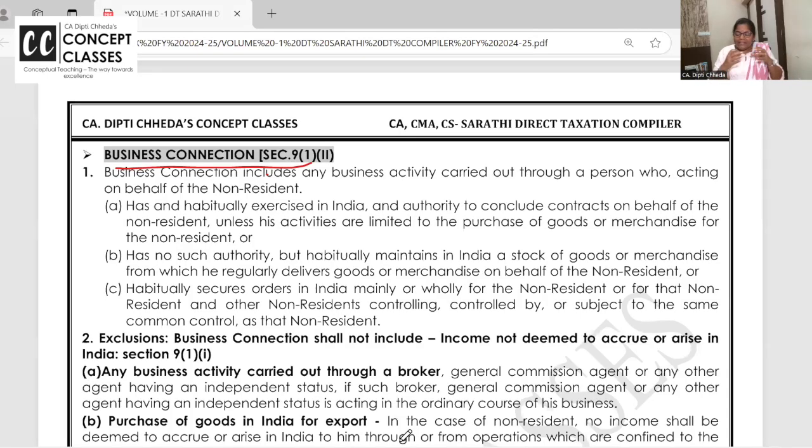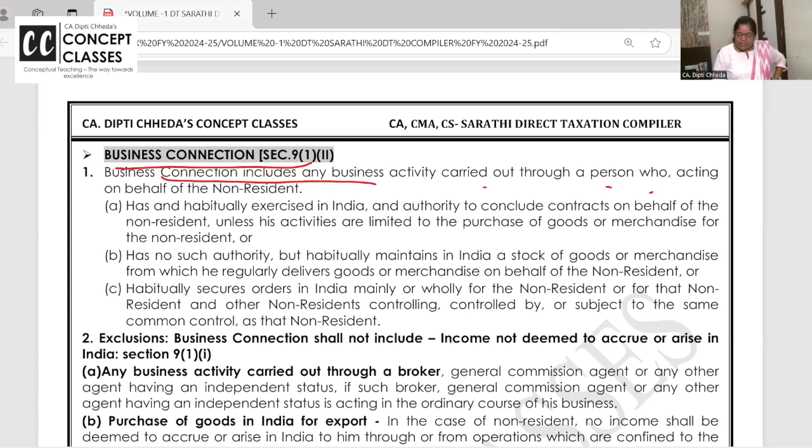Income tax and GST are easy, but they are vast. The basket is big, so a lot of repetition is required. That's the only thing students are not doing. You are all hardworking, you write notes, but you have to repeat again and again. That's why these one shot revision lectures.